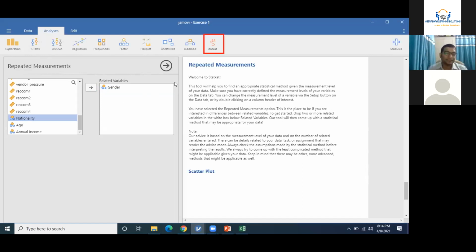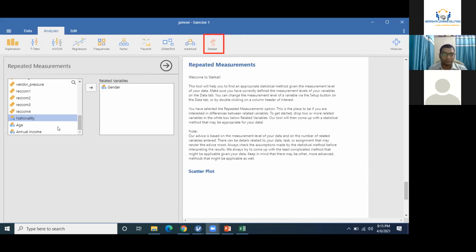Another thing, since first we actually changed the nominal data to continuous, if we do not do that, then will this give another? Pardon, please. I think two people are speaking simultaneously. Speak one by one so that I'll be able to understand. Yes, sir. I was asking that in the very beginning, we changed the type of data from ordinal to continuous.